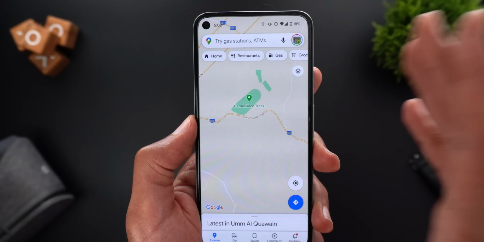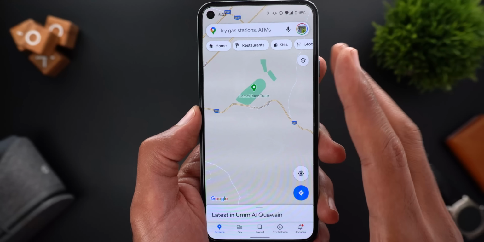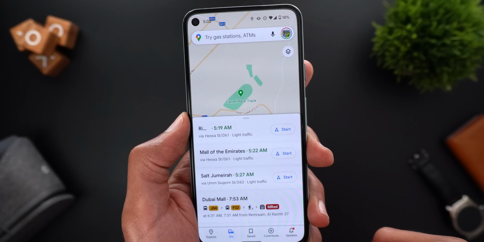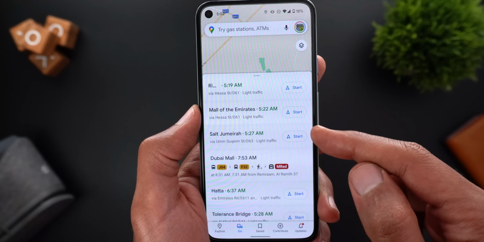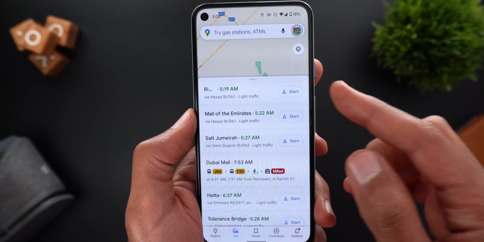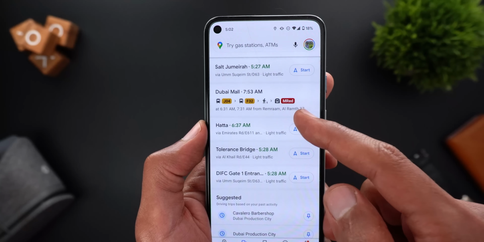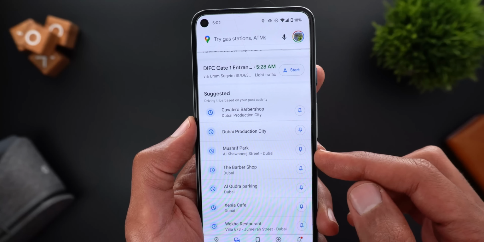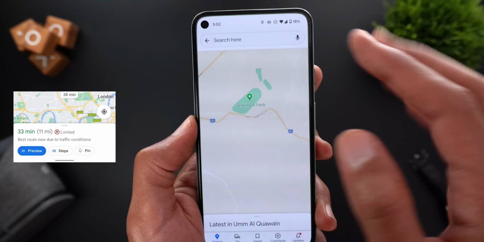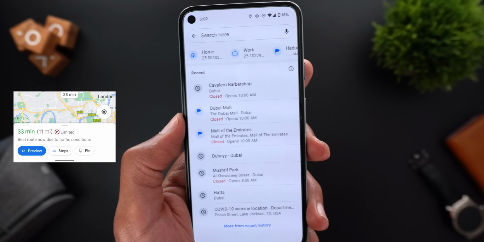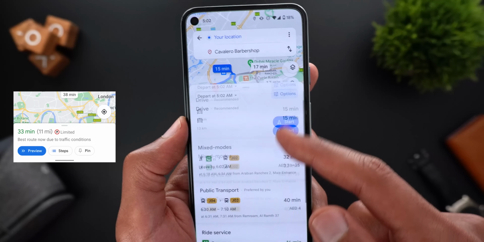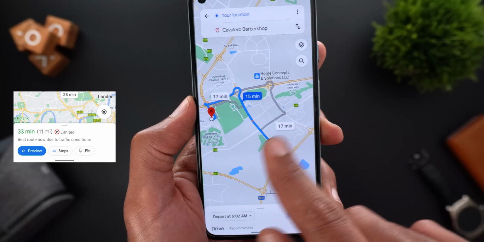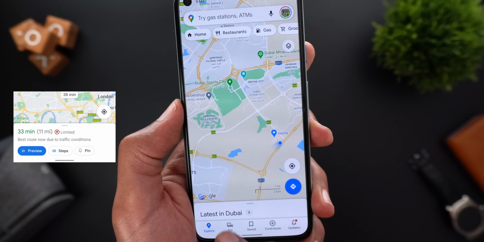But I found only one feature that has gone missing after this update, which is the ability to manually search for locations and pin them under the Go tab. As you see here, I have multiple locations that I searched for manually and pinned for easier access. But now the only way to pin locations is by choosing from the suggested list. Previously, I used to be able to search for whatever place I want and then tap on directions. It used to show me a button here called Pin, and when I tap on it, it will show up under the Go tab, which is no longer the case.